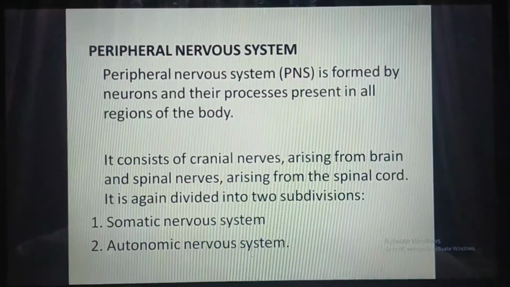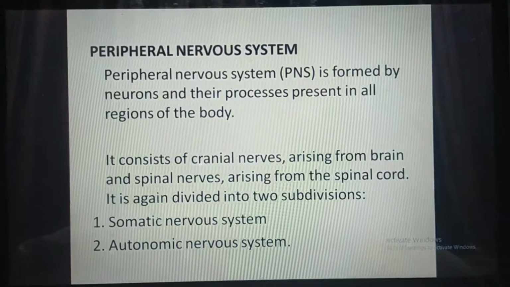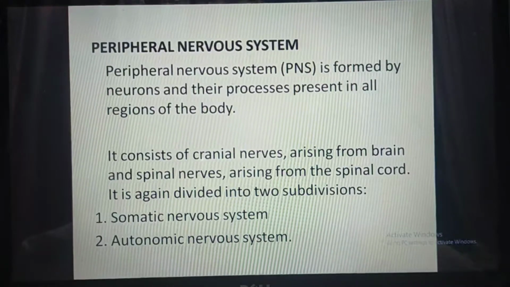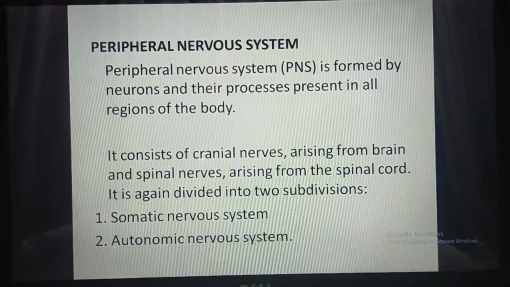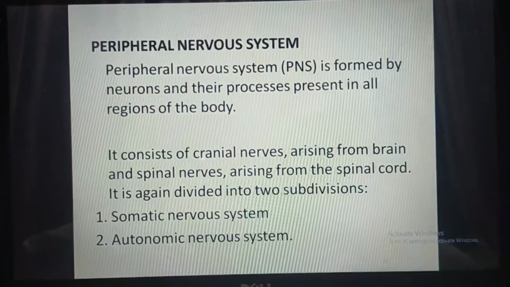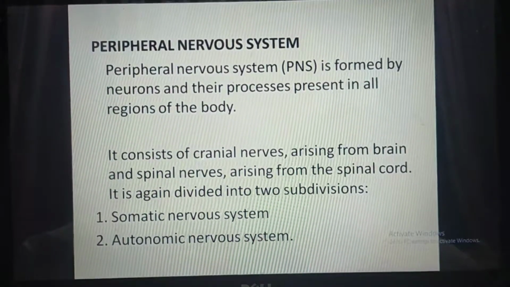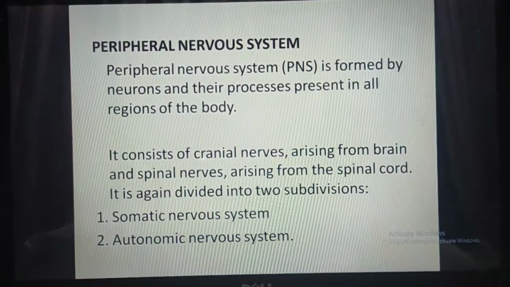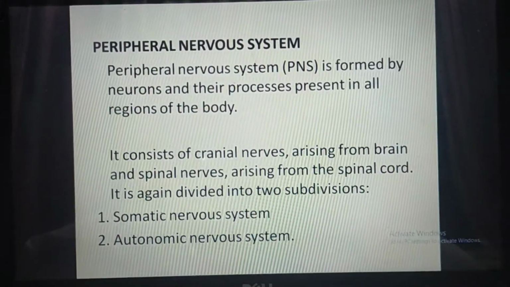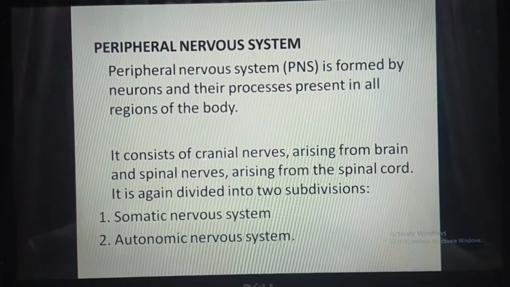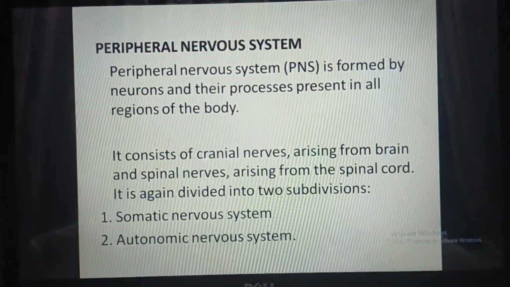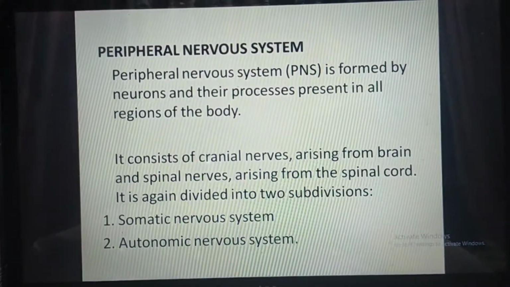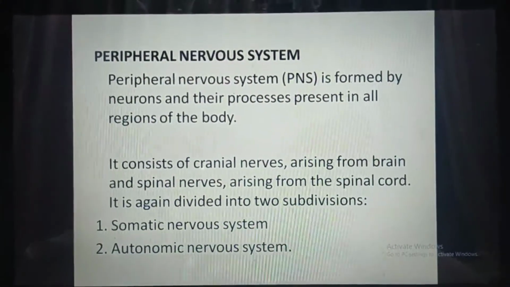Peripheral nervous system. The peripheral nervous system is formed by neurons and their processes present in all the regions of the body. It consists of cranial nerves arising from the brain and spinal nerves arising from the spinal cord. It is again divided into two subdivisions. First is the somatic nervous system and second is the autonomic nervous system. We have learnt about the spinal nerves and cranial nerves in previous lectures, so we are just concentrating on other things of PNS.